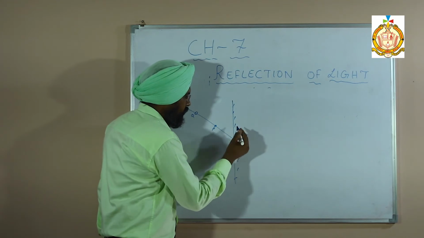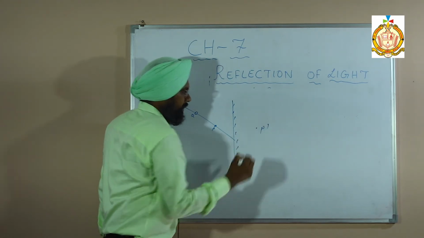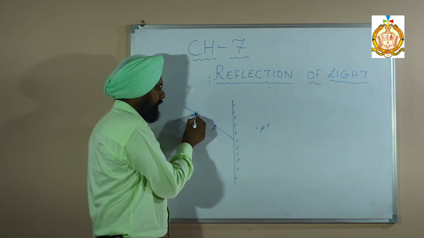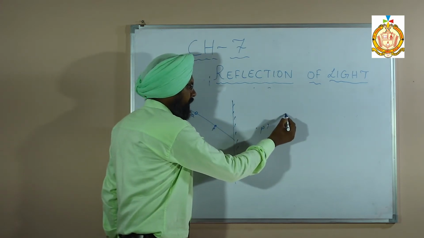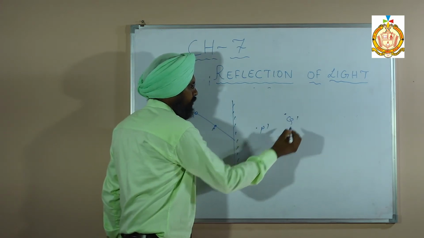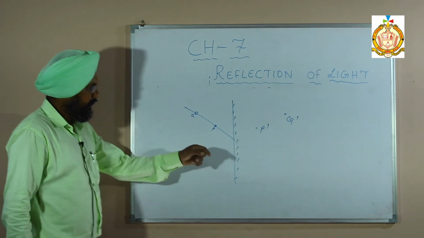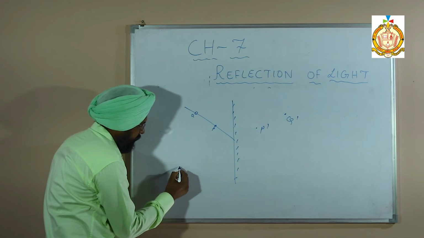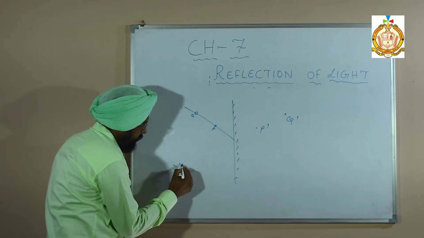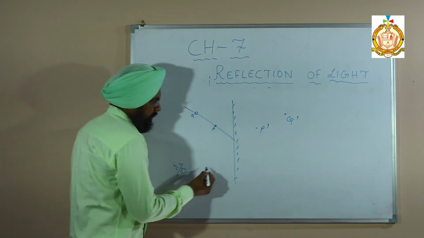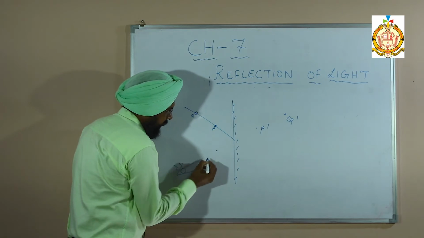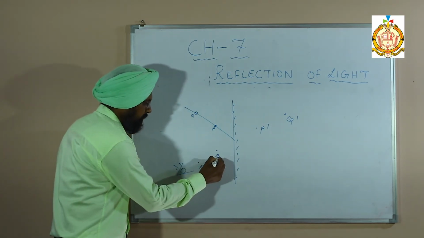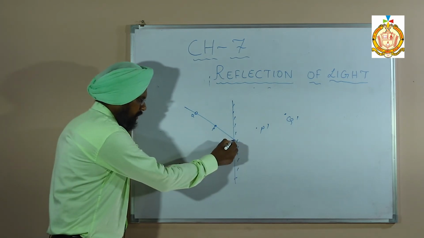Behind the mirror, so it can be here, P dash. Second one, whatever the distance from the mirror to this point Q, the same distance behind the mirror will be Q dash. So if you observe from the downward side, from here, you can see that these points are at this position and this position. Suppose this is A and this is B. Then you can draw a straight line over here.